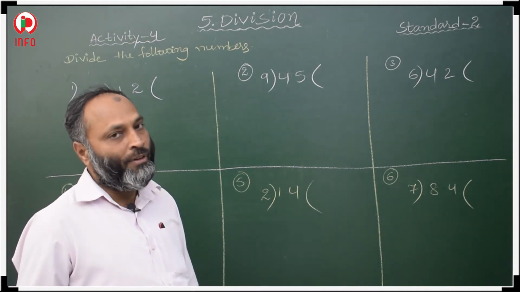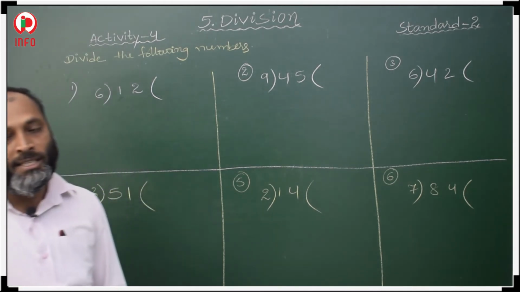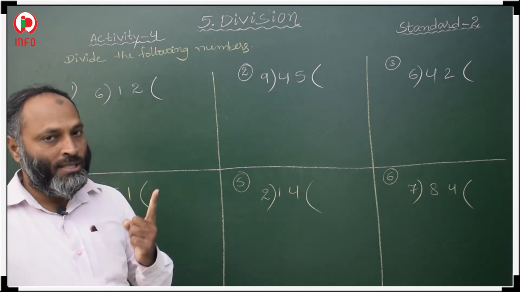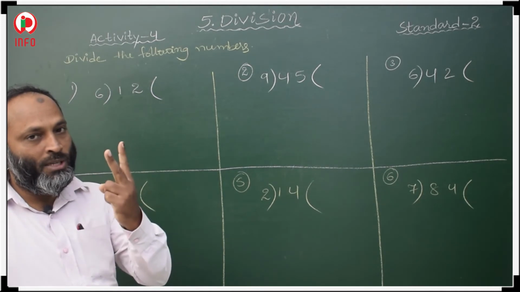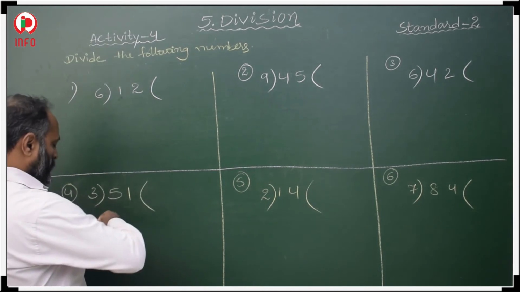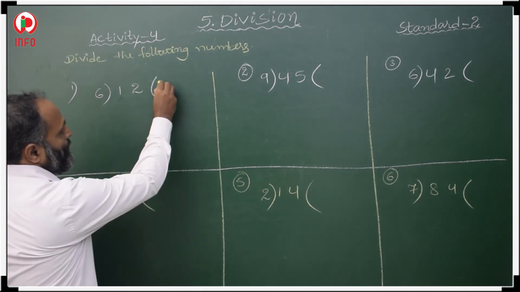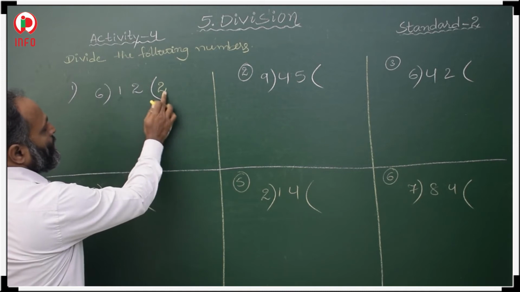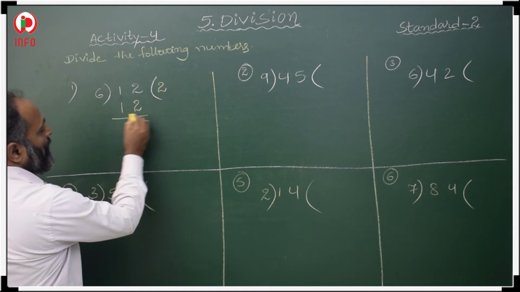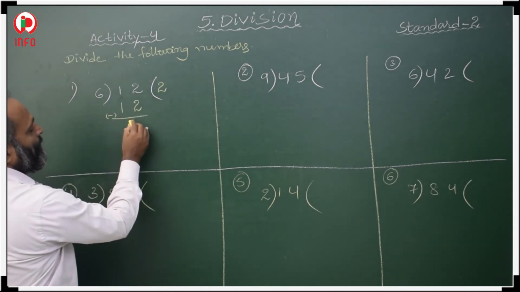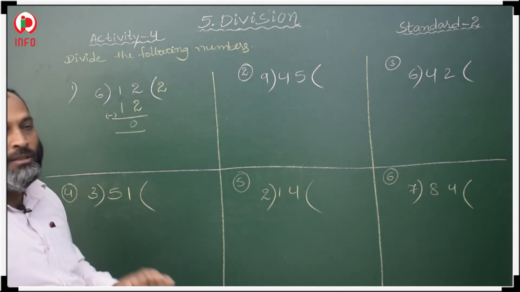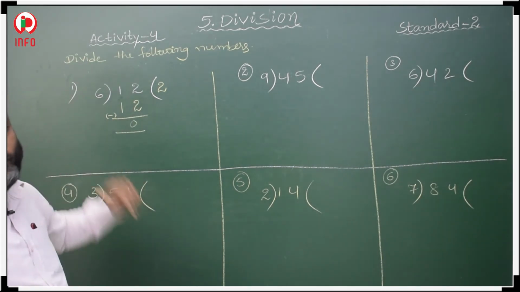Now we have to read the 6 table and see when 12 will come. 6 ones are 6, 6 twos are 12, so that 2 we have to keep here. 6 twos are 12, we have to write here 12, and after that minus 12, same number minus same number, 0. So in this way we have to do our division.